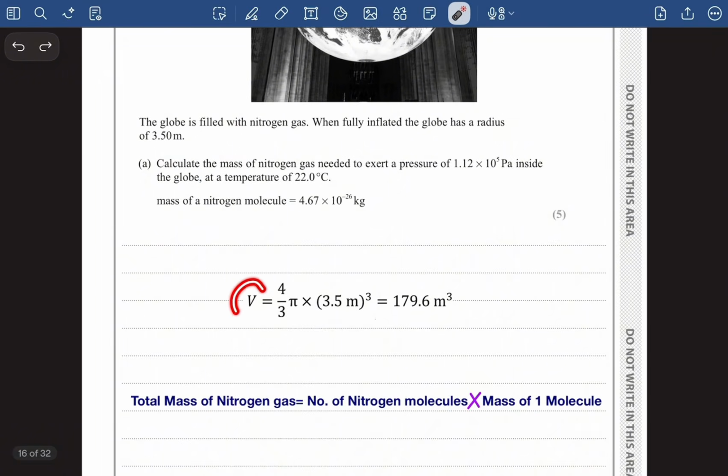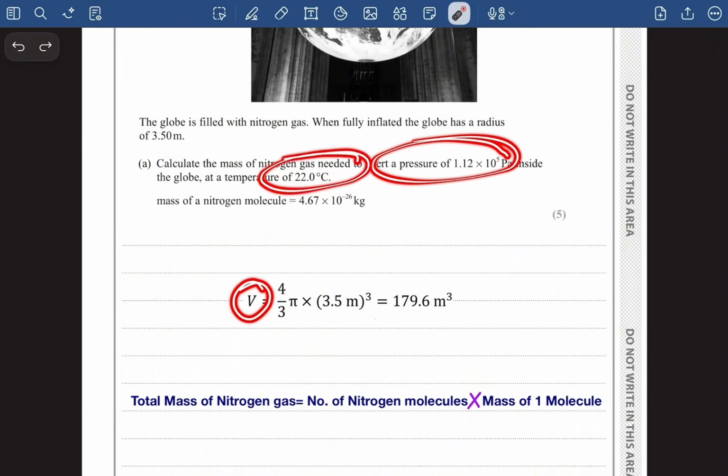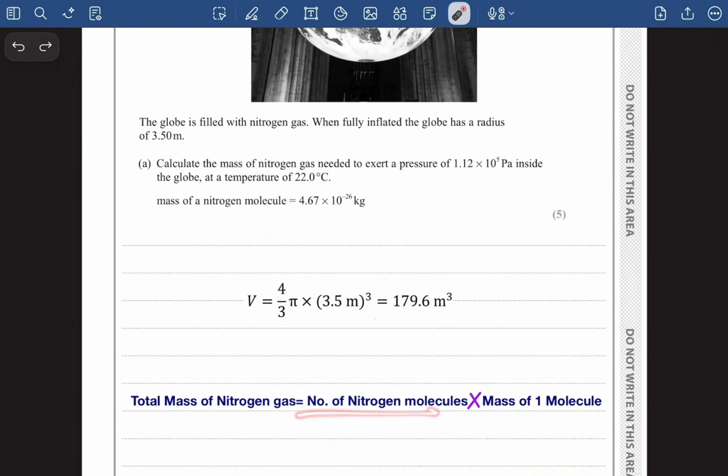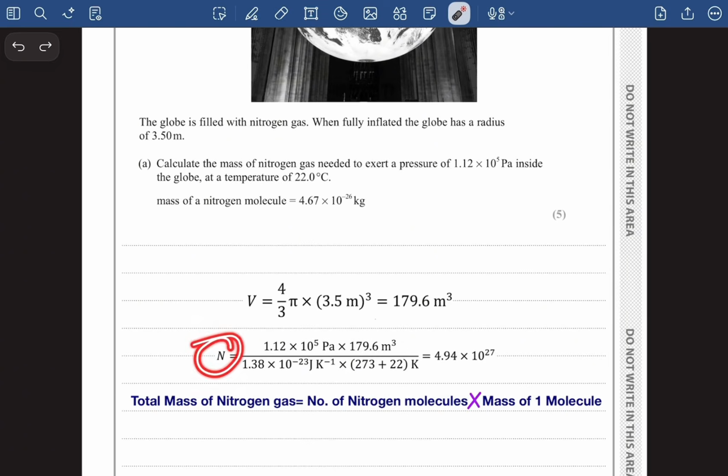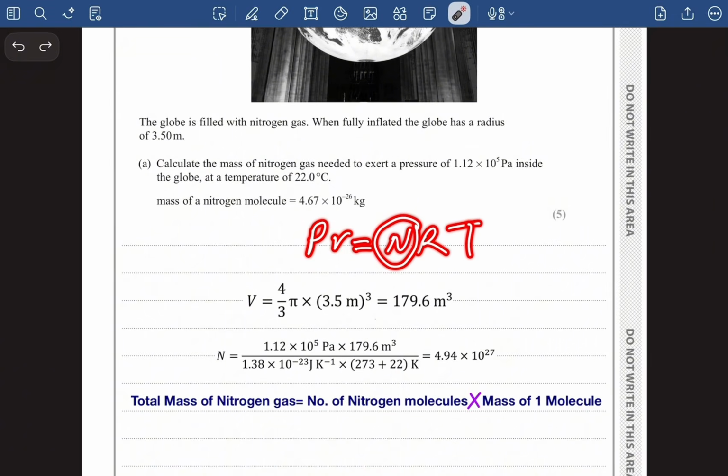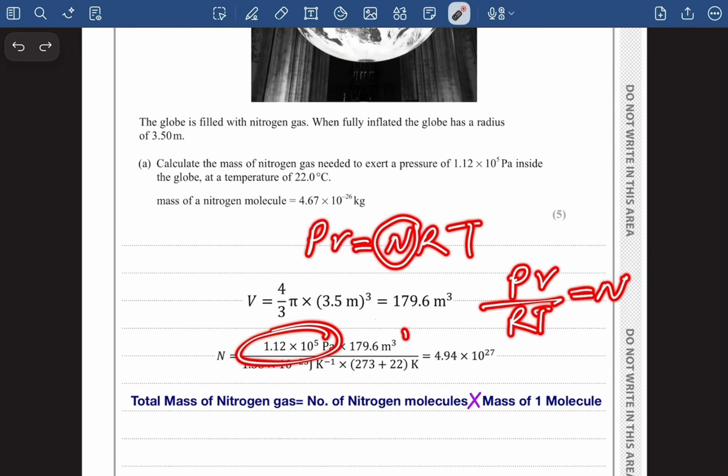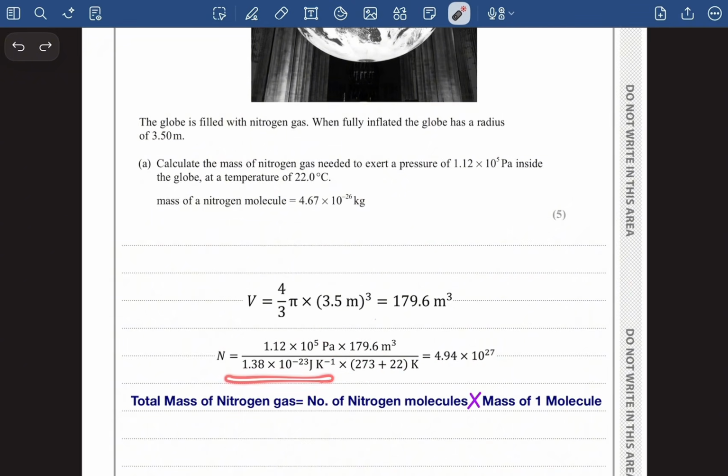Now using this volume value, this pressure and this temperature, I can easily figure out the number of nitrogen molecules. I know PV equals nRT, right? So I'm going to make n the subject. It becomes PV divided by RT equals n. This is my pressure, this is my volume, this is my temperature, and this is the R value. So using this, I can easily figure out the number of nitrogen molecules.